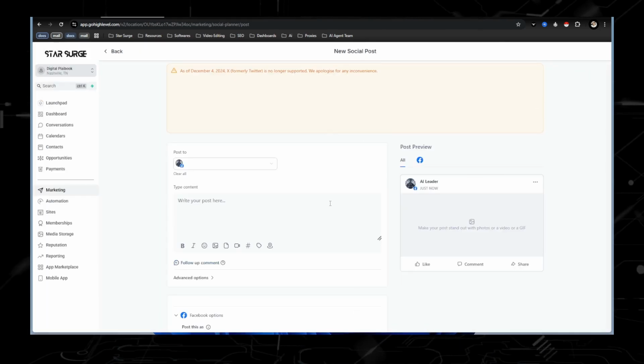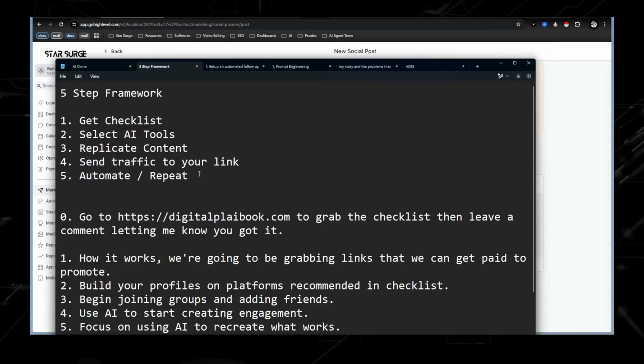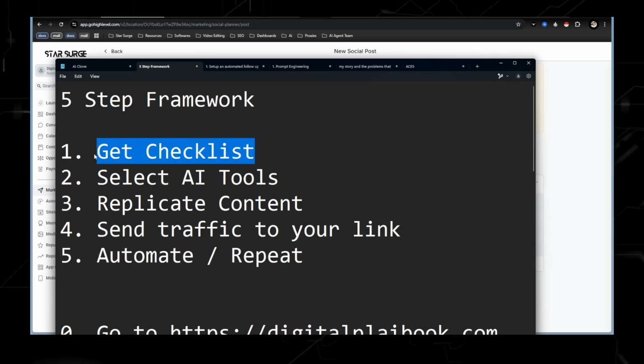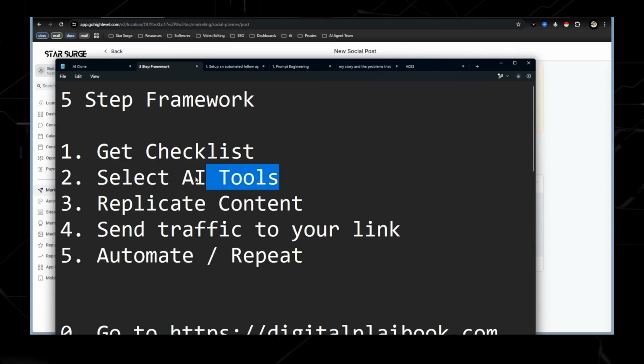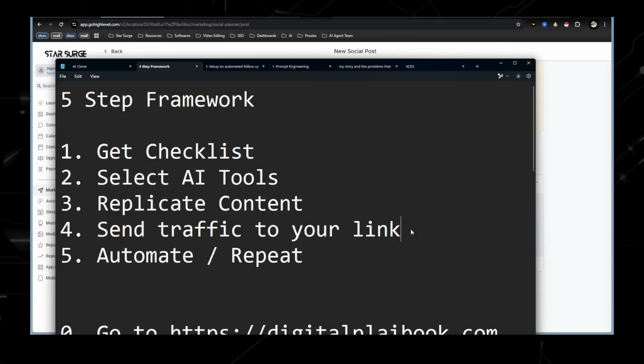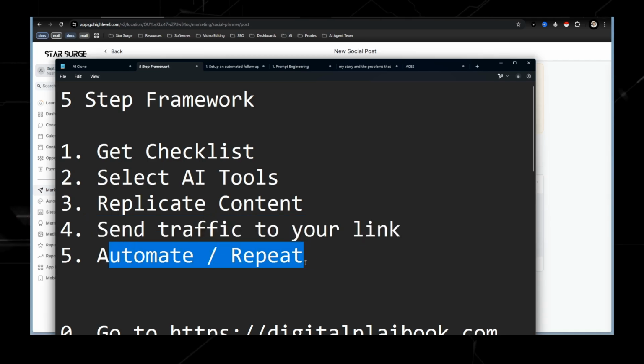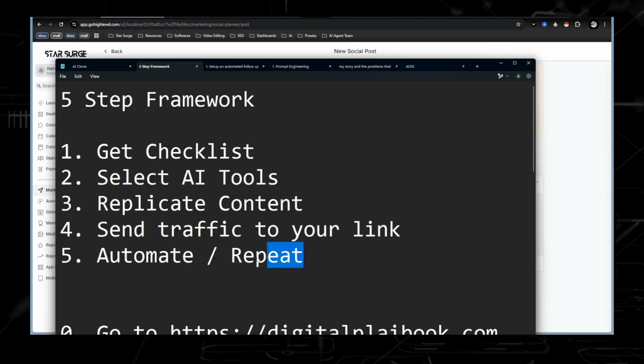This is the process. Just want to show this real quick because this sums it up right here. You get the checklist. We talked about that. We figured out the tool that we want to use. Replicate content. I showed you how to do that with Blotato. Then we're sending traffic to each of these links. And then we're doing this again and again and again.